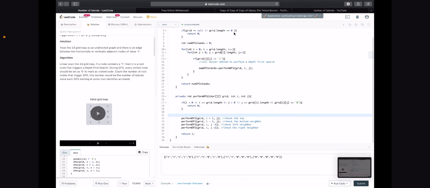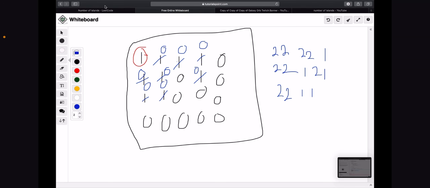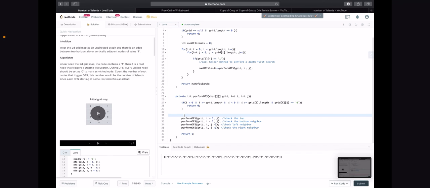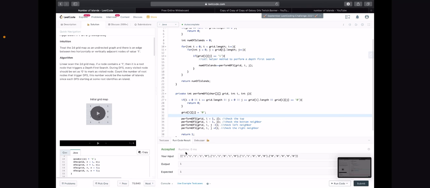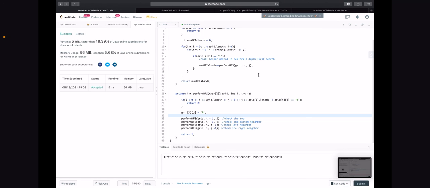We need to set these to 0, like I said here, and I didn't do that anywhere. Therefore, we got a Stack Overflow error. So we'll have to say grid at i, j equals 0, and then that should solve it. So yeah, with recursion, you have to be super careful, or else everything goes to hell. Okay, so we're just going to submit this and see if that works.